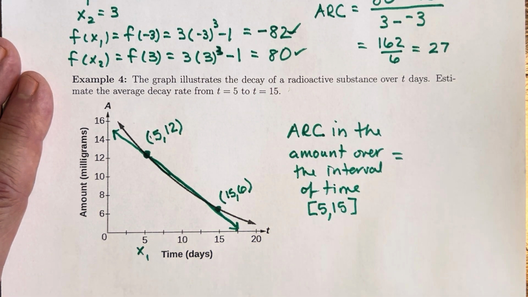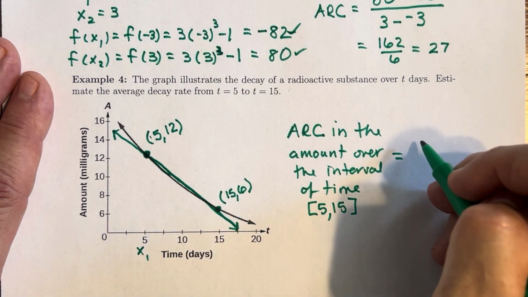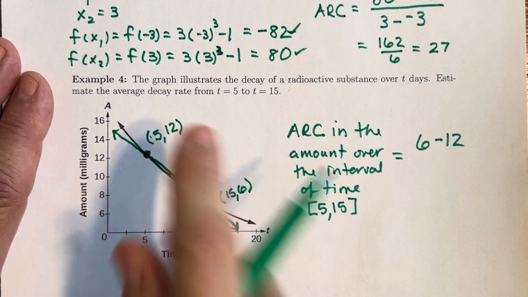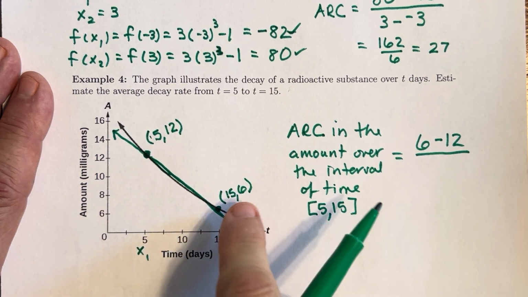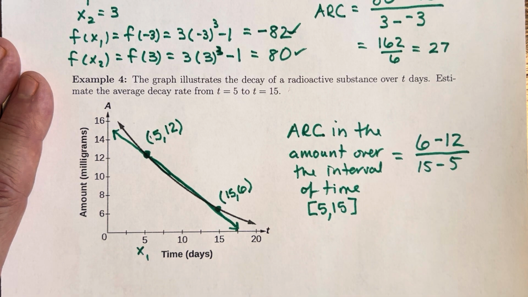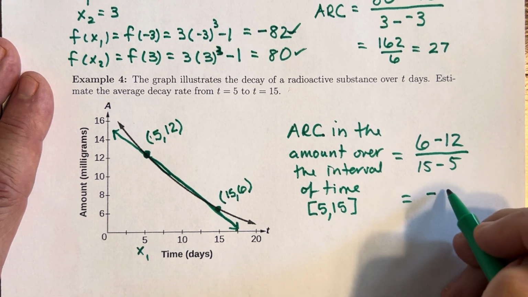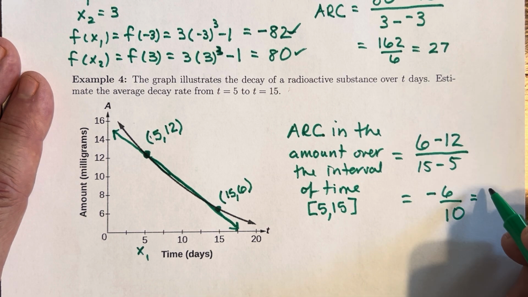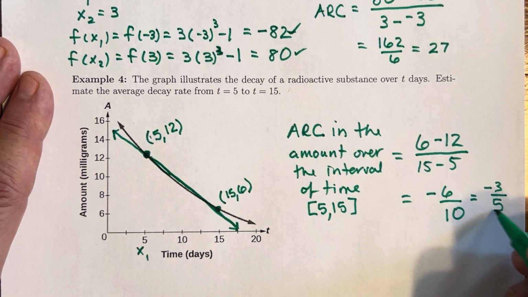We can calculate this. This is equal to 6 minus 12, so y2 minus y1, over 15 minus 5. And so you got negative 6 over 10, which reduces down to negative 3/5.